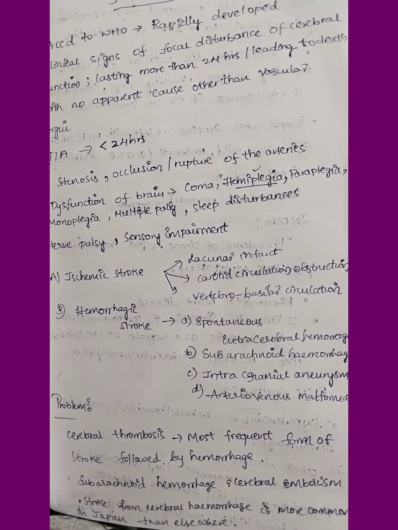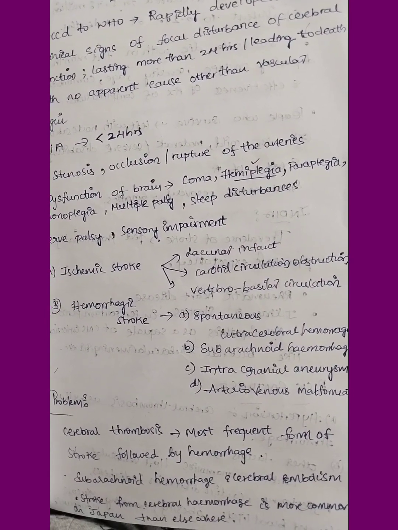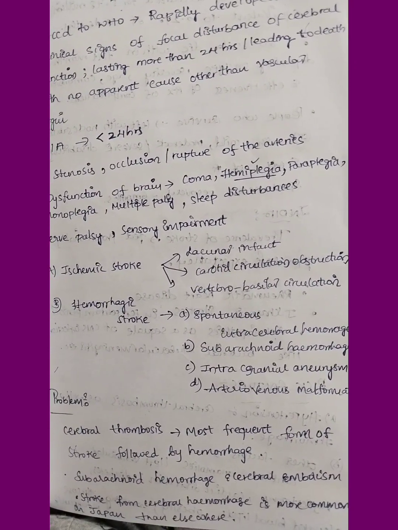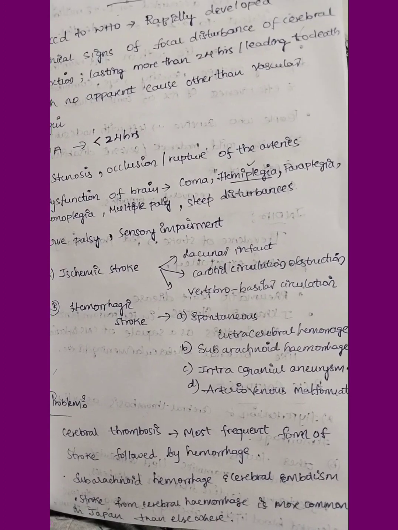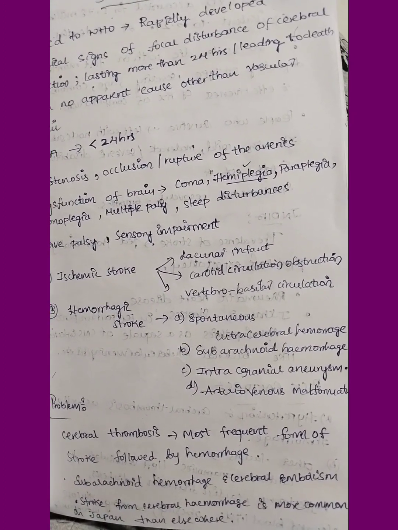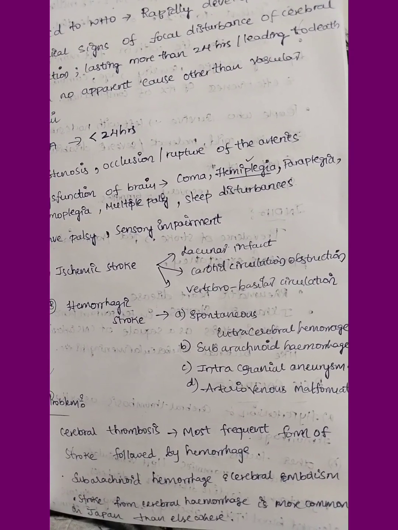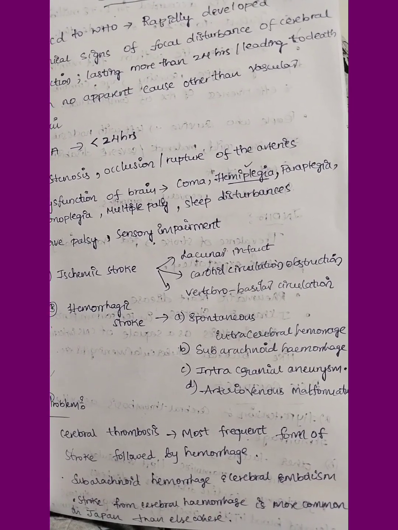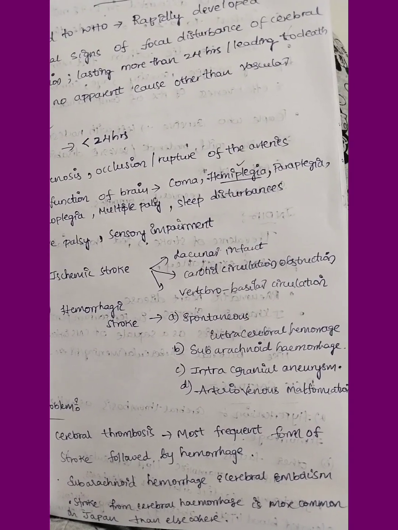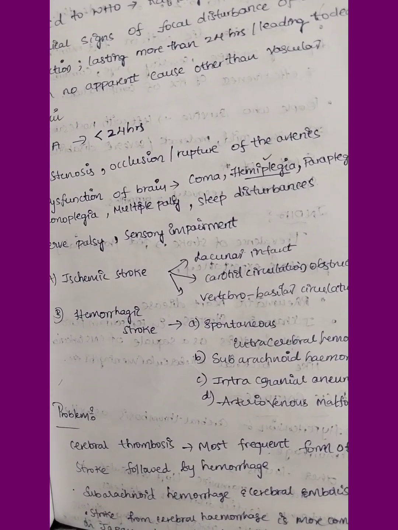Coming to hemorrhagic stroke. It is sometimes a spontaneous intracranial hemorrhage, which may be an intracerebral hemorrhage, which may occur in road traffic accidents when the patient falls on his head. Sometimes subarachnoid hemorrhage may occur. Sometimes there are intracranial aneurysms, known as saccular or berry aneurysms, with ballooning of the artery and rupture of the cerebral arteries. Coming to arteriovenous malformations, there may be malformation of the arteries and veins of the cerebrum.